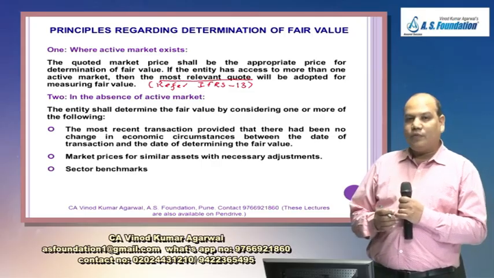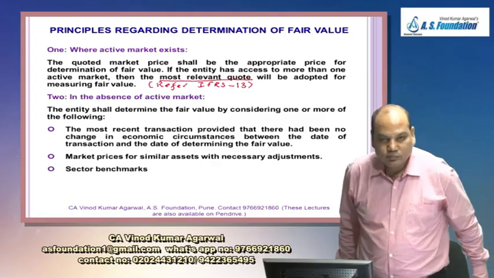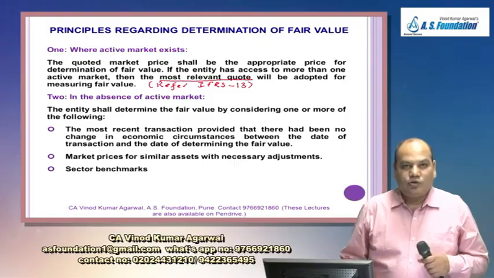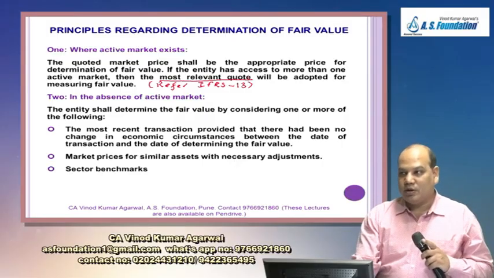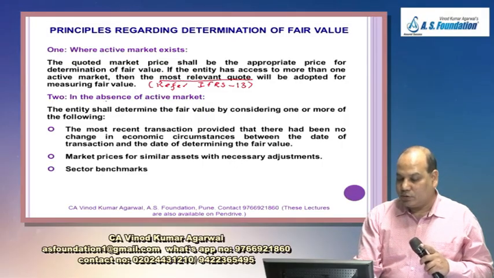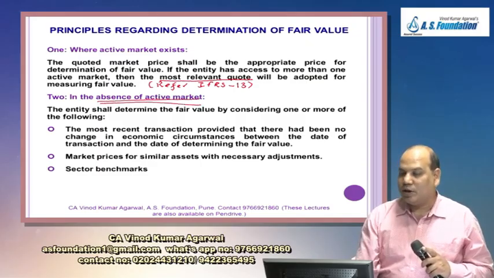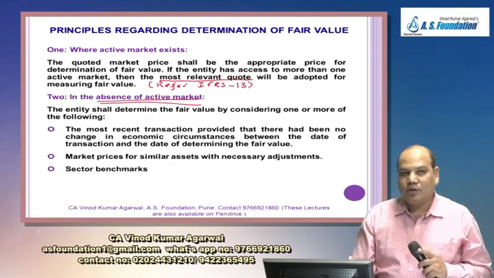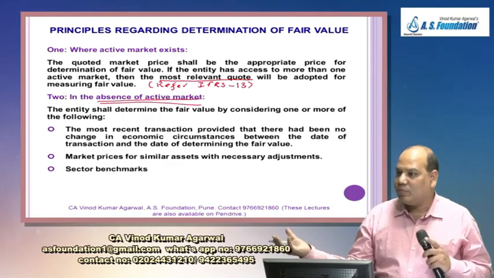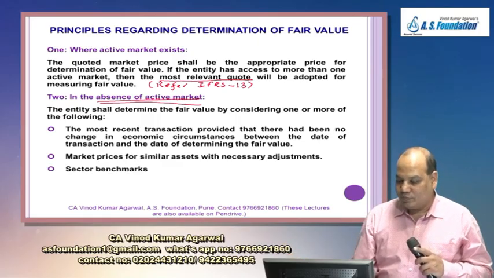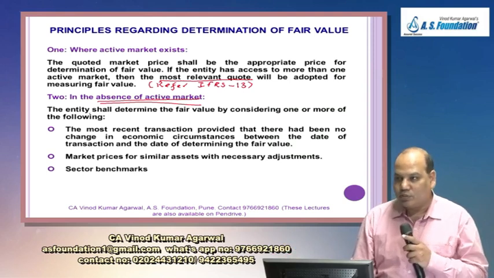Second, in the absence of an active market, it is quite possible there may not be an active market. For example, horses. Do you have an active market for horses? Can I just go to a market and say, give me this horse? No. The entity shall arrive at the fair value by considering one or more of the following.